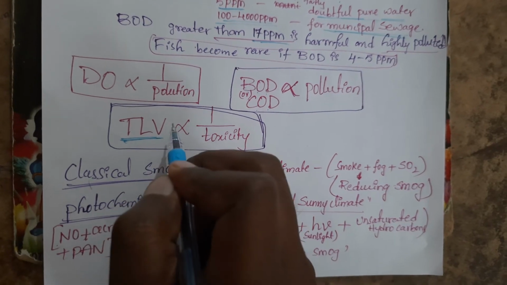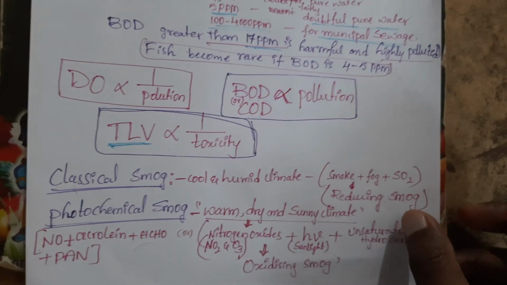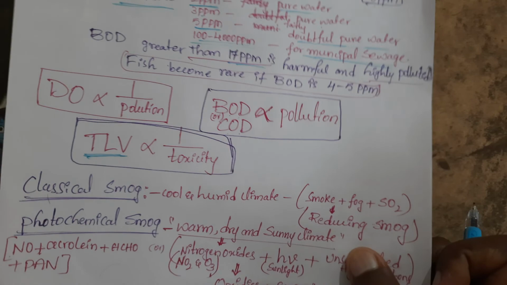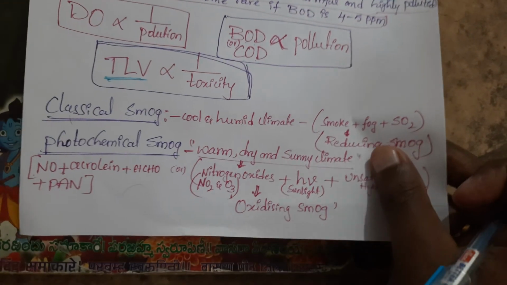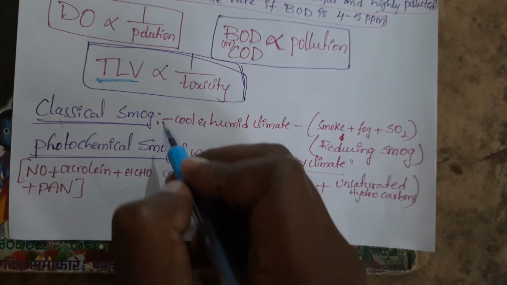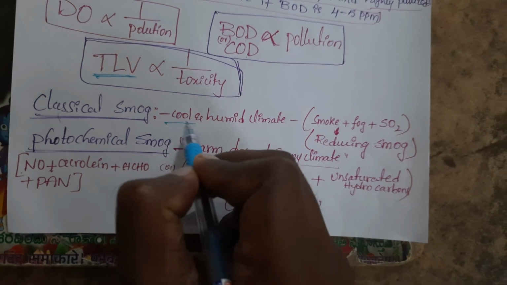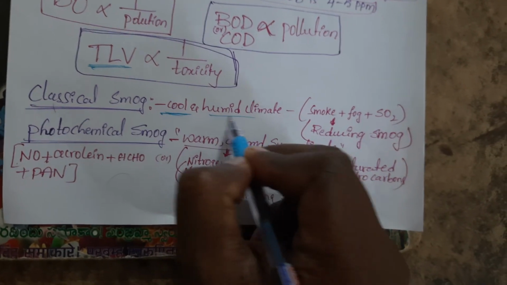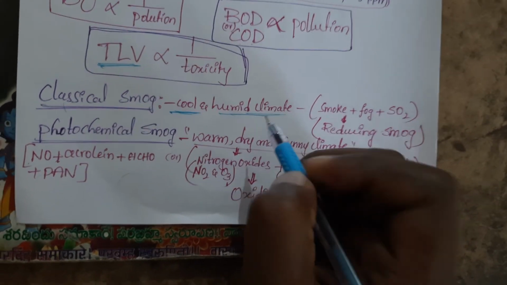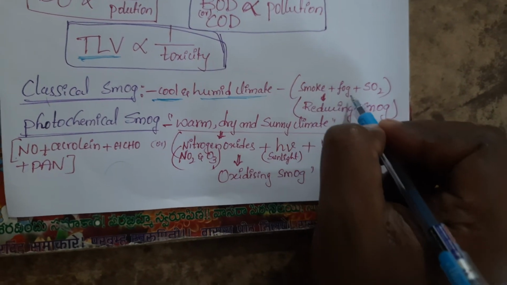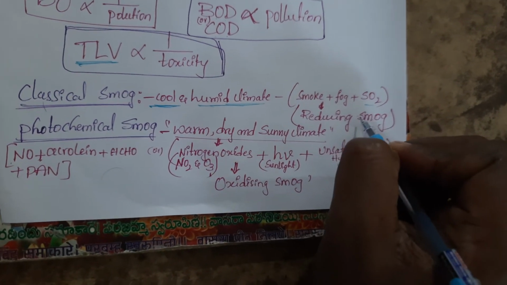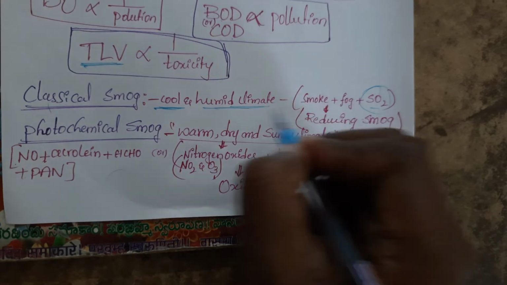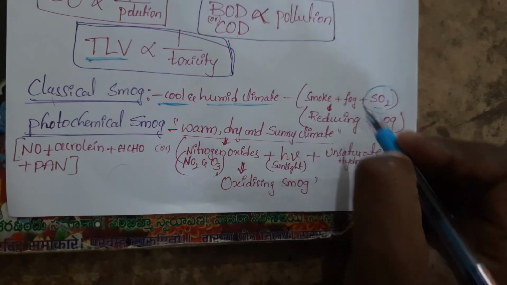Threshold limit value. Now there are two smogs here, classical smog and photochemical smog. Now what is meant by classical smog here? Classical smog is formed in cool and humid climate. So it is a mixture of smoke, fog, and sulfur dioxide. Due to the presence of sulfur dioxide, classical smog is considered reducing smog.